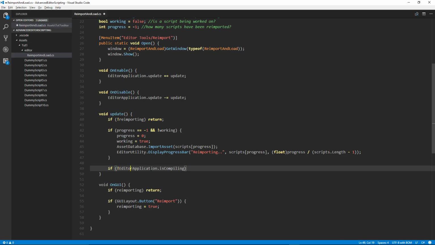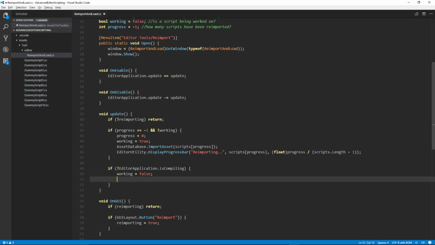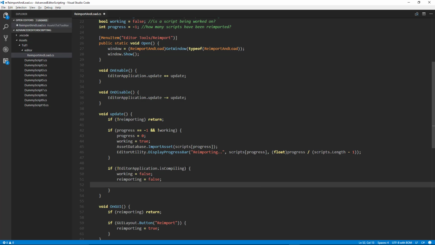If not EditorApplication.isCompiling, in other words, if we're not compiling, then we know that we finished, we can say working is equal to false, and we can say reimporting is equal to false, and then we can also drop the progress bar. So we can say EditorUtility.ClearProgressBar.